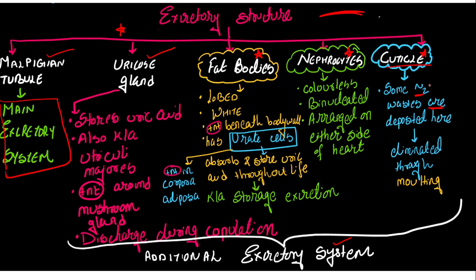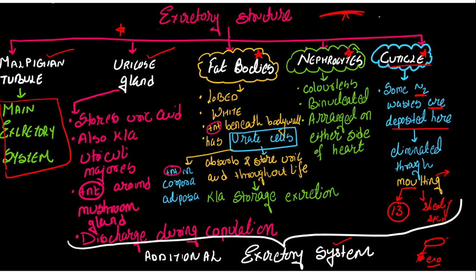The nitrogenous waste is deposited over here, and during molting, we know that cockroach, we'll study that the cockroach will go through 13 moltings. Okay, 13 moltings. What is molting? It is nothing but the shedding of the skin. As cockroach keeps growing in size, what will happen? The outer layer of the skin will start shedding. What is the outer layer? That is nothing but the exoskeleton. Okay, it will start shedding down. This we call molting. So cuticle में क्या होता है? These nitrogenous wastes are going to be deposited over here and eliminated through the process of molting. That means the skin will be molted out. It will be removed out.